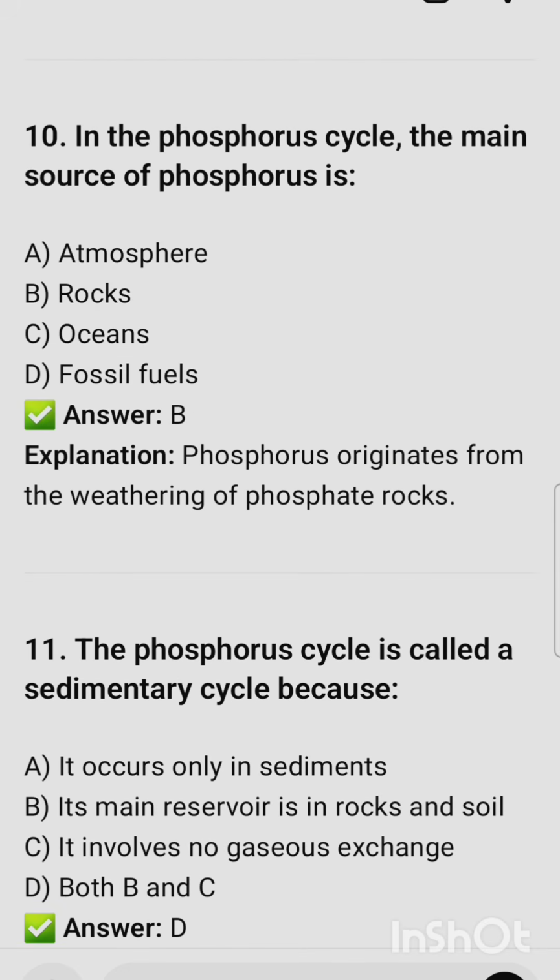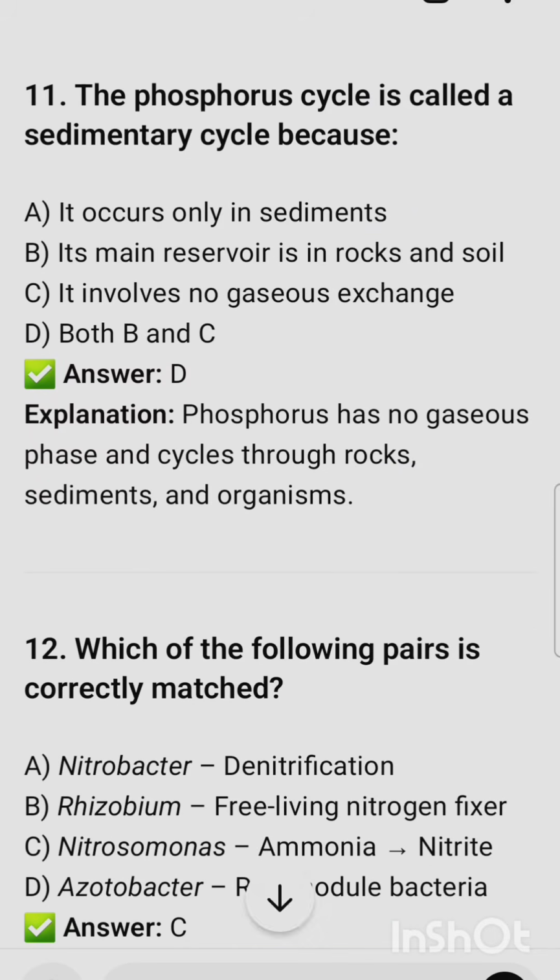10th question: in the phosphorus cycle, the main source of phosphorus is atmosphere, rocks, oceans, or fossil fuels. The correct option is option B, that is rocks. The next question: the phosphorus cycle is called a sedimentary cycle because, and the correct option is option D, that is both B and C. B is its main reservoir is in rocks and soil, and C is it involves no gaseous exchange.